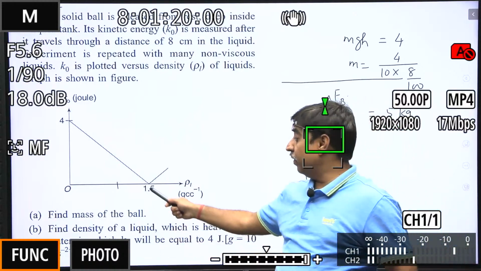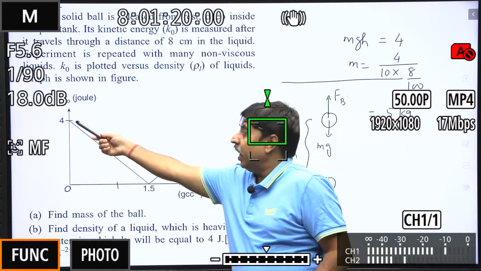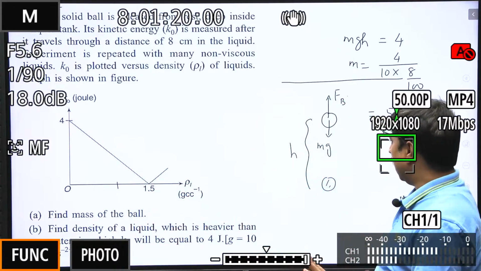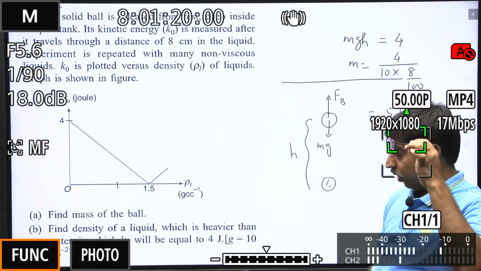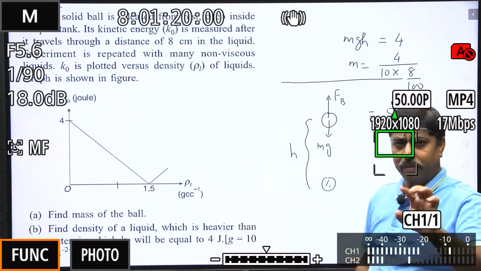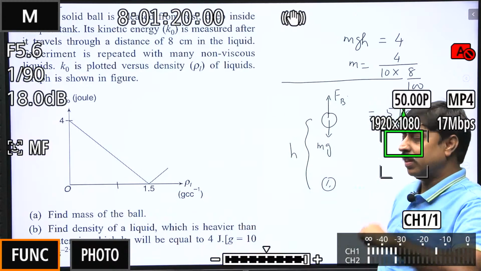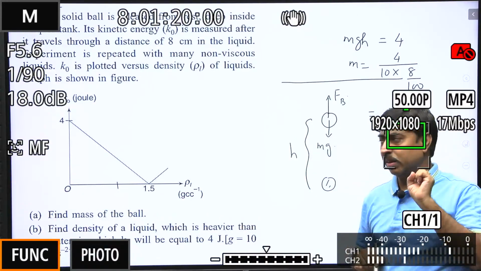Now, when the density of the liquid is 1.5, the kinetic energy attained by the ball is 0. What does it mean? It simply means that when the density of the liquid is 1.5, the ball is not accelerated at all, which simply means that density of the ball and density of the liquid are same.